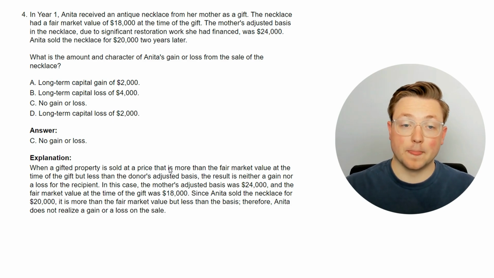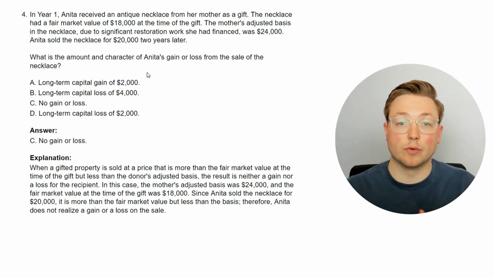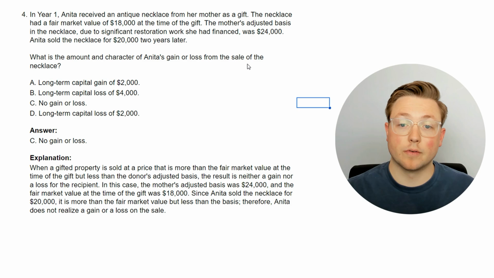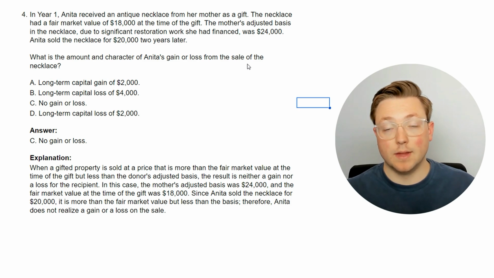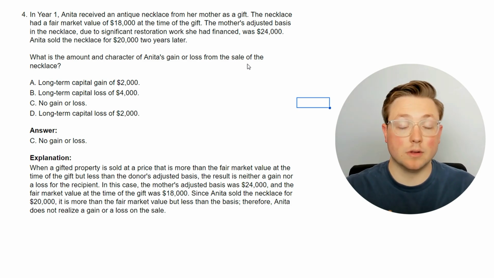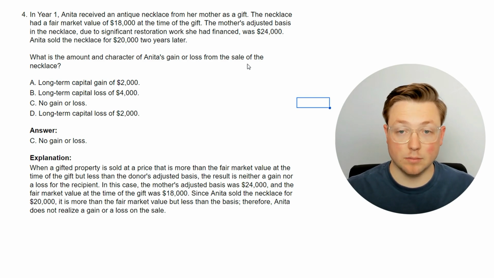Okay, so this is where there's one extra weird rule, and I'll explain it here. So when it comes to gifted assets and capital gains and losses, if the gifted asset is sold for more than the adjusted basis, then it's a gain. And you use the donor's holding period, you use the adjusted basis of the donor. It's just pretty straightforward. And that's what would be included in an individual's gross income, which is what we're going over right now.